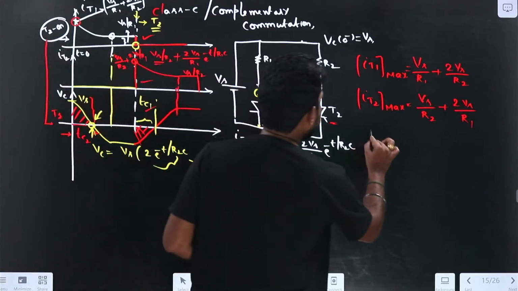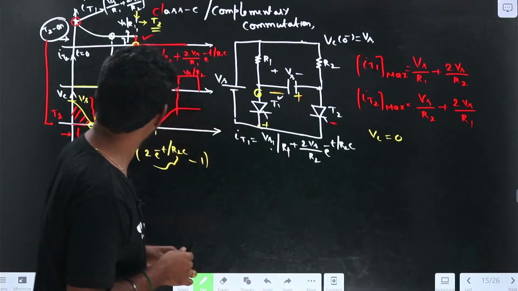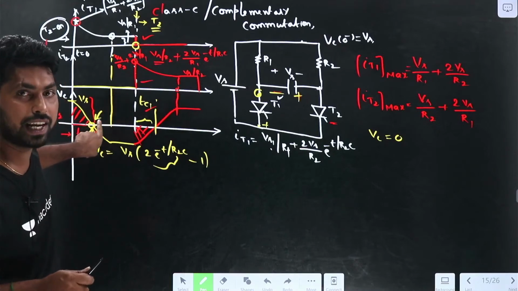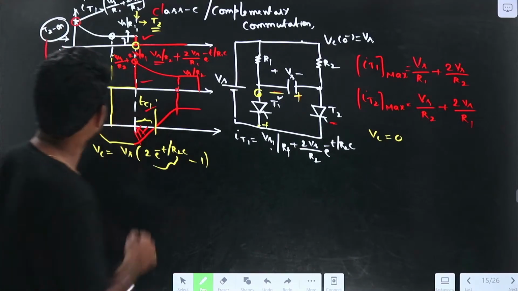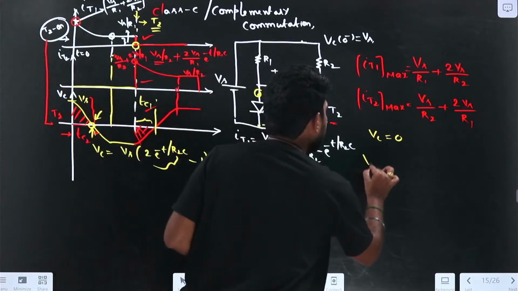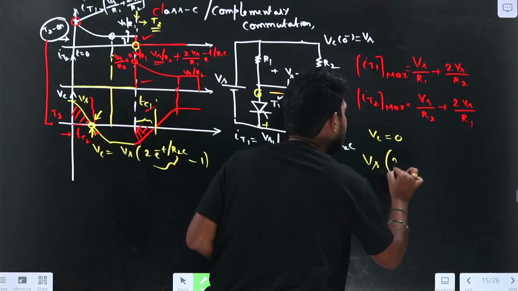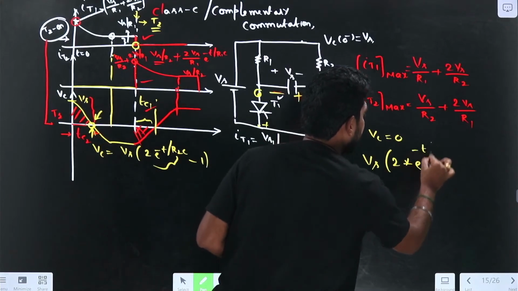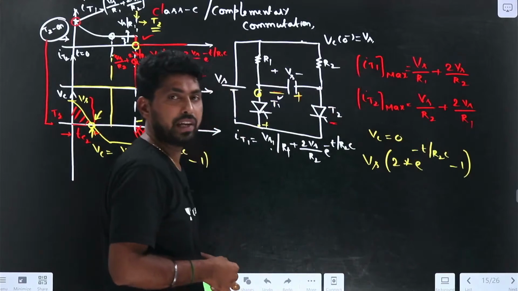So Vc is equal to 0 at t equal to TC2, which is the circuit turn-off time of thyristor 2. So the voltage across the capacitance is Vs into 2 into e power minus t by R2C minus 1, which should be equal to 0.